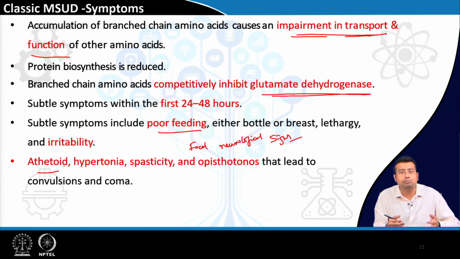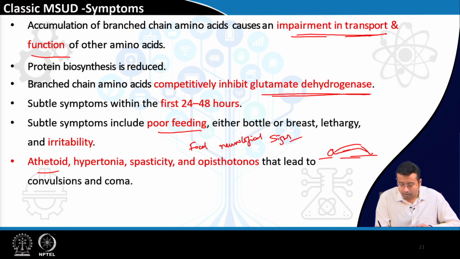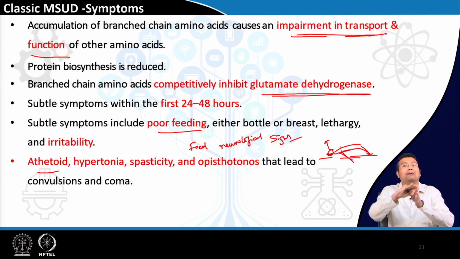Opisthotonus. Opisthotonus means the posture that is found in tetanus, where if this is the head of the baby, I am drawing a schematic diagram, and this is the table, the baby will curve like this. On the table the baby will appear, this will be the hand of the baby, and mind you, the eyes are looking up. Okay, this is the baby. So, the baby will be curved like a bow.